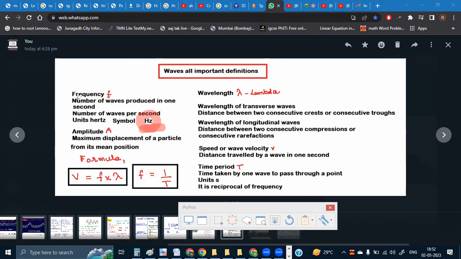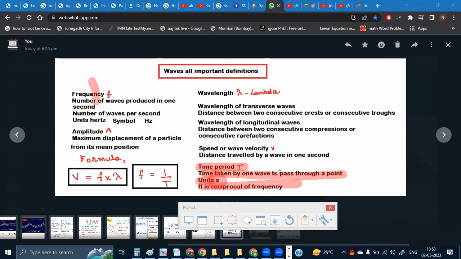I'm just repeating that definition. Number of waves, how many waves are produced in 1 second. We are going to take some numerical examples also based on this. Okay, so that is frequency. The next part is time period. This is the second definition. It is the time taken by one wave to pass through a point. The unit of this is seconds. That's the unit of time. Frequency and time period, both of them are reciprocal of each other.